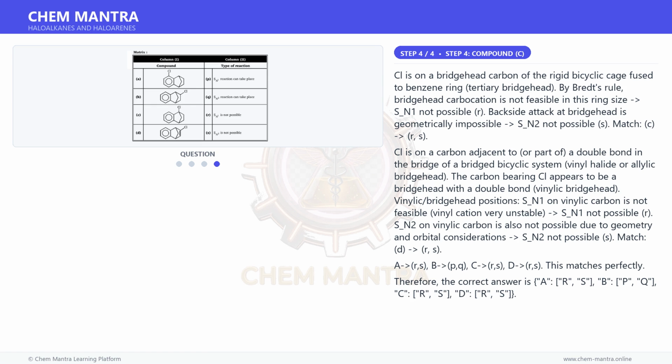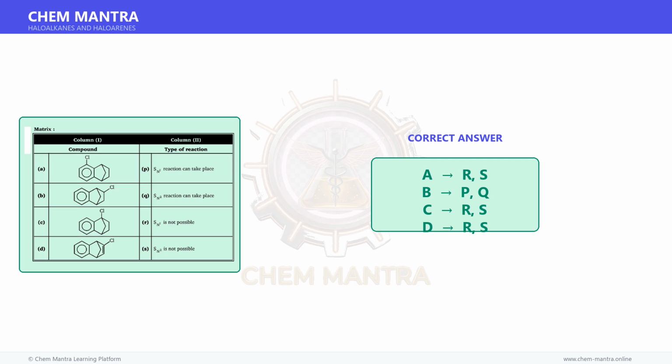Match D, R, S. A, R, S; B, P, Q; C, R, S; D, R, S. This matches perfectly. Therefore, the correct matching is A matches R, S; B matches P, Q; C matches R, S; D matches R, S.